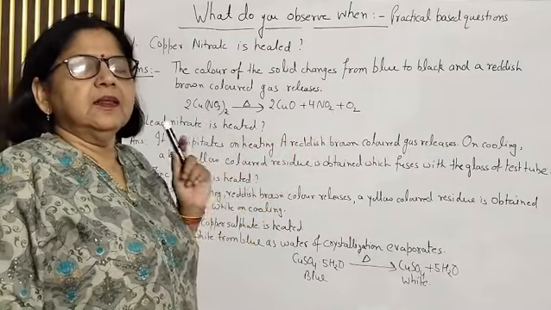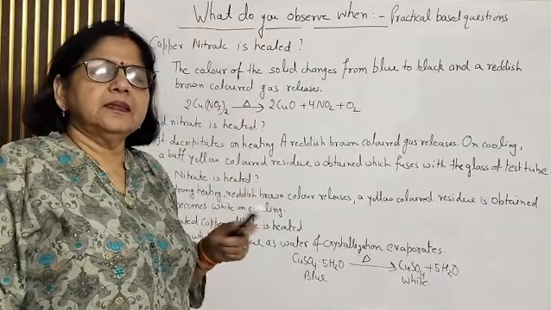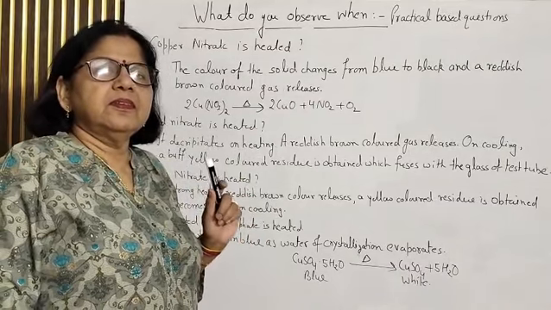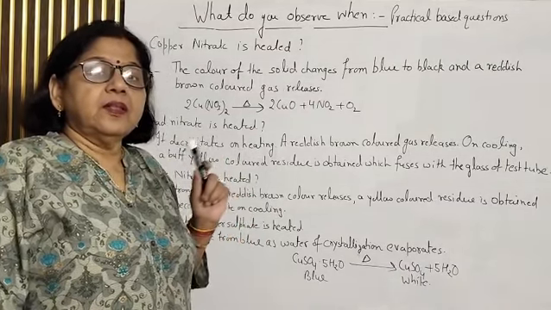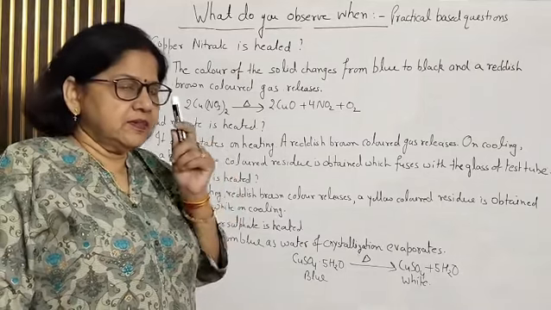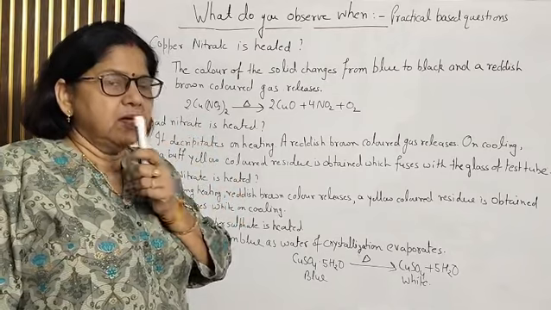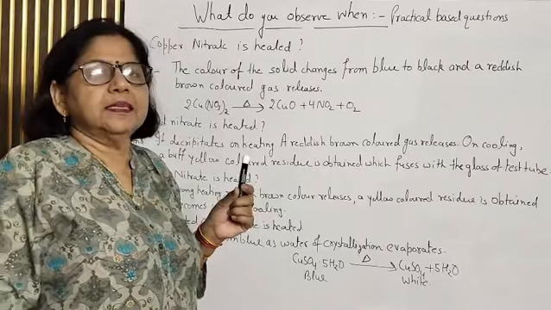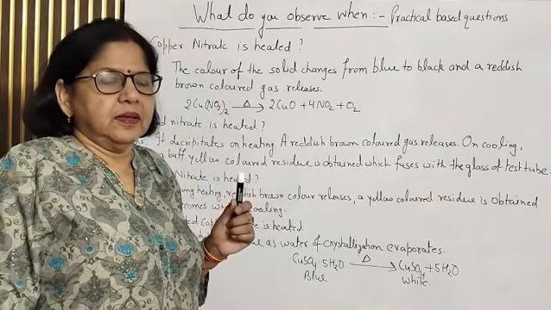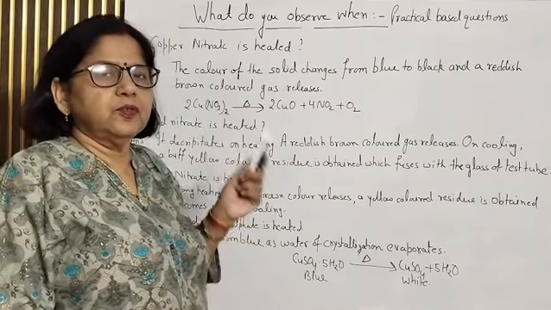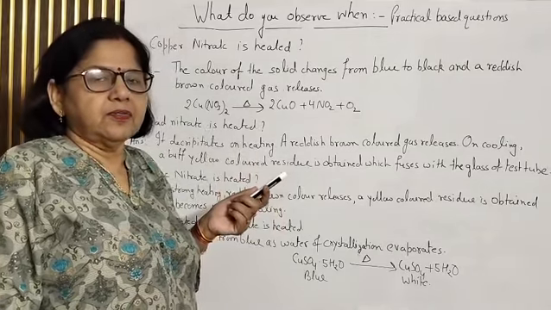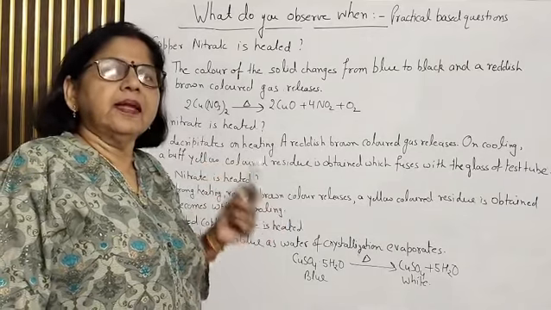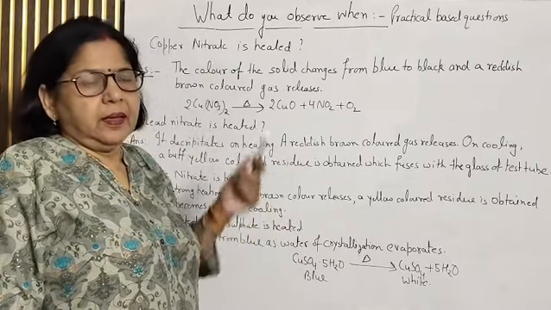One thing is very important, children. In the observation you need not write the equation or the name of the substance. It's a very common mistake of the children that they don't write the observation, right? Whatever you see with your eye, whatever you smell with your nose, whatever you can feel by touching, that is the observation, है ना? But instead of writing all those things, you write the names of the compounds formed, and that is the place where you lose the marks. So only write what you see with your eyes.